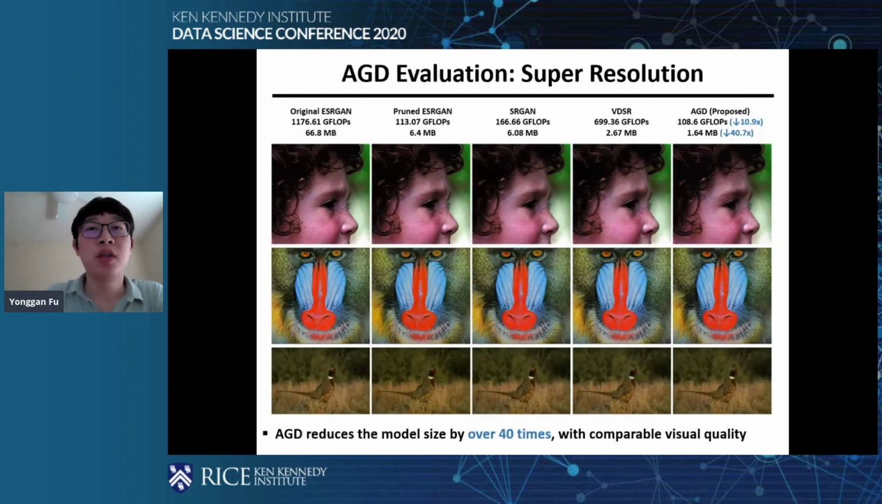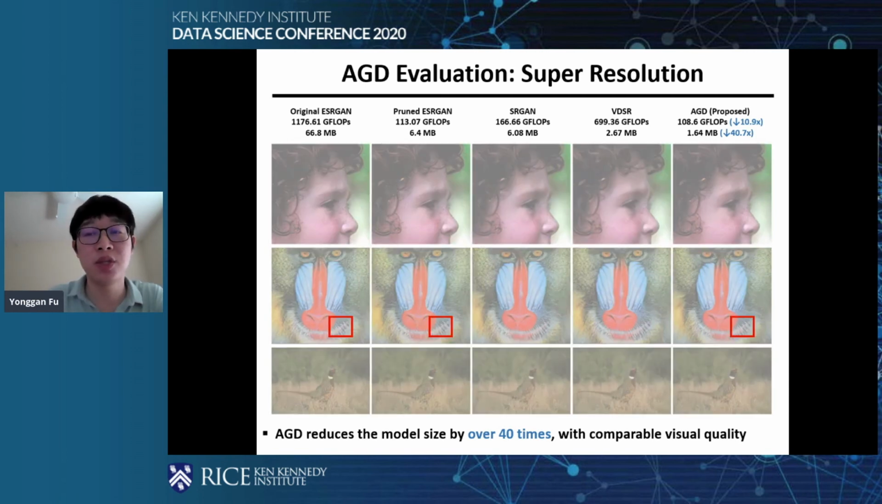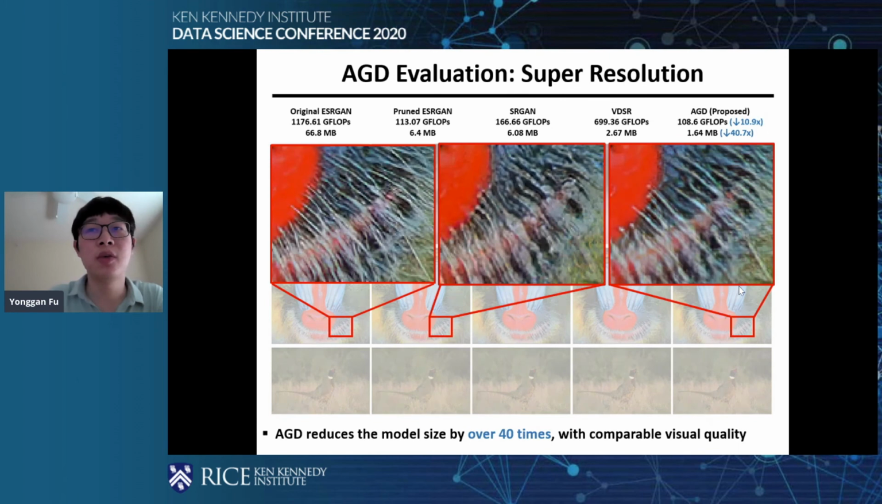And here's some evaluation on the super resolution task. So we compressed ESRGAN, which is the SOTA method on the super resolution tasks. And you can see that we can achieve up to over 40 times compression in the model size, with comparable visualization quality. So for more detailed comparison, we also do a zooming here to see the visualization quality. So for the 3 methods, it's the original uncompressed ESRGAN, a compressed ESRGAN by SOTA compression techniques, and our method. So after zooming, you can see the local details.